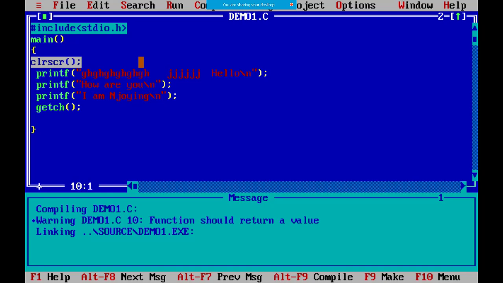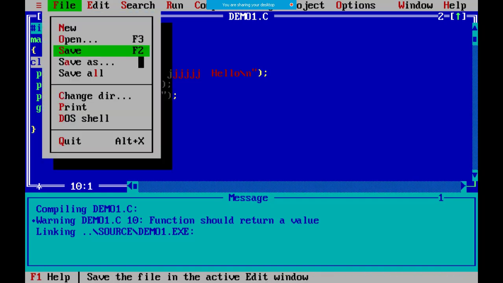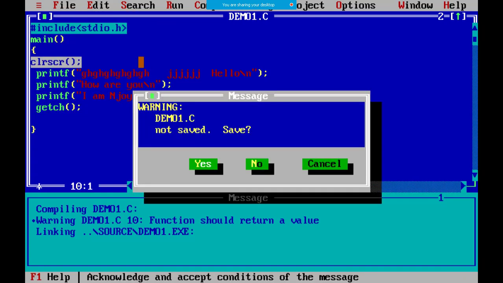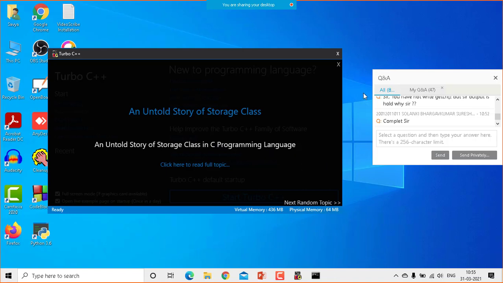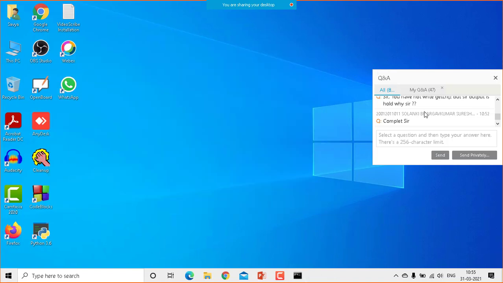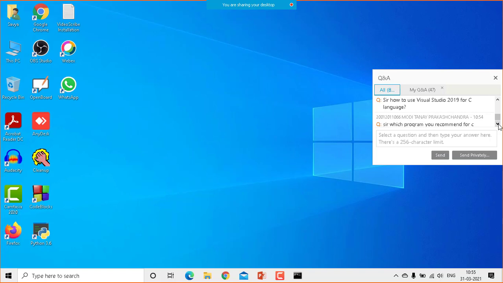So now I am closing it. I am making it quit out of it. I want to save it. Let's say I make it quit, and now I'm going to another place. Sir, which programs can we use this editor in Linux? Yes, Linux also has a lot of editors like VI. Please understand, students, this is for all. I recommend Code::Blocks.